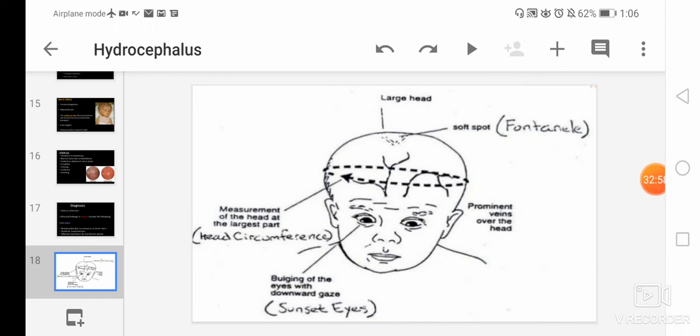Here you can see in the picture what all the physical symptoms are. You'll see there is a large head. So head circumference measurement is most important. Then there is a soft spot called the fontanelle, and we will see bulging fontanelles. And sunset eyes, down gaze of the eyes, will be there. Then prominent veins over the head. You can see the dilated or prominent veins over the head. So these are the physical symptoms which we have to see while assessing the child.